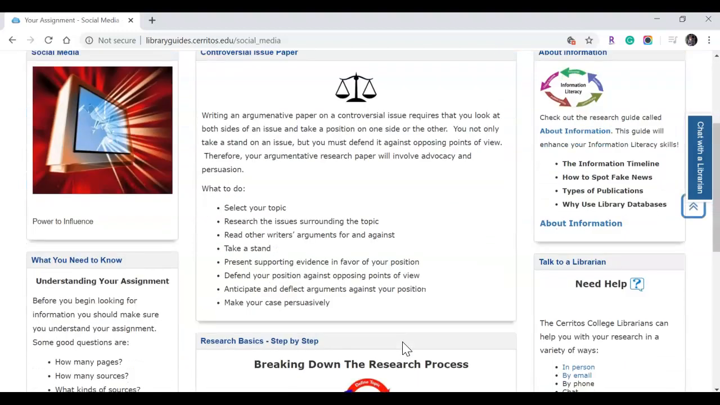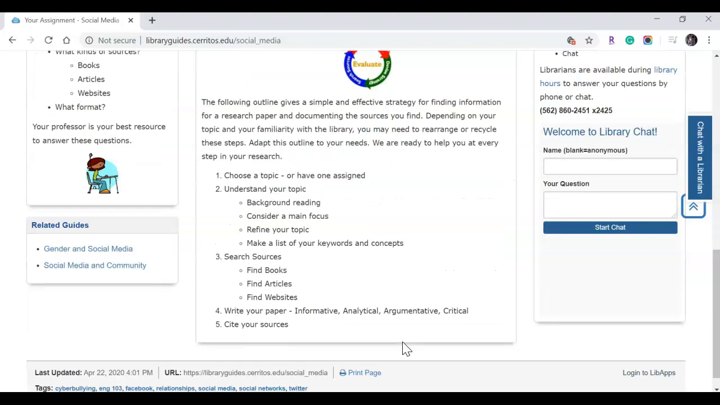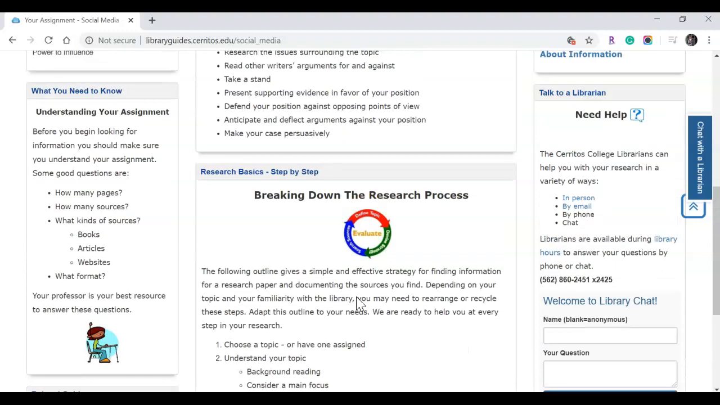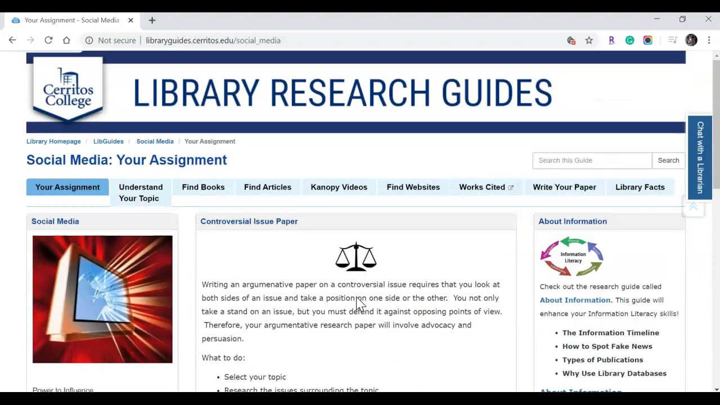If we scroll down a little bit, you'll see that we have several related guides with the subtopics that relate to gender and social media and community. If your topic mentions either of those two subtopics, those might more closely reflect what you're interested in. However, all of our guides are formatted in much the same manner.